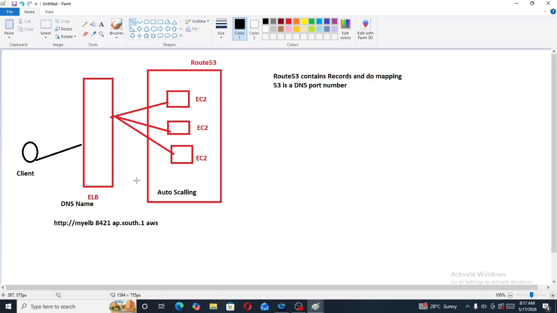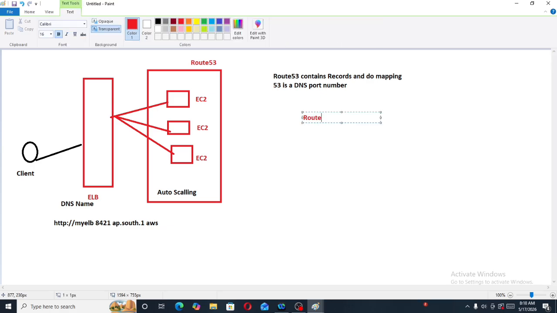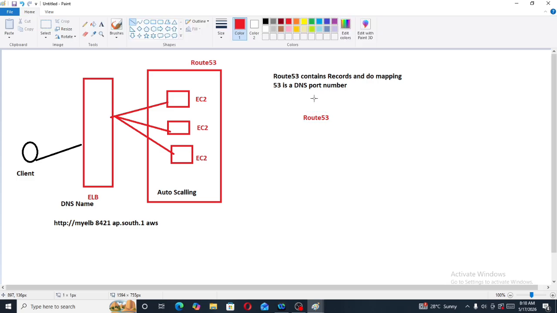Now we will understand how Route 53 works in the backend. As I told you, our request will go first to Route 53. From Route 53, the request will go to the name server.